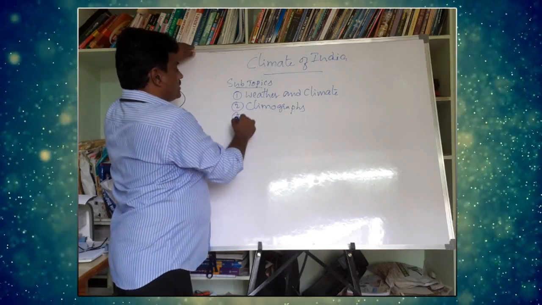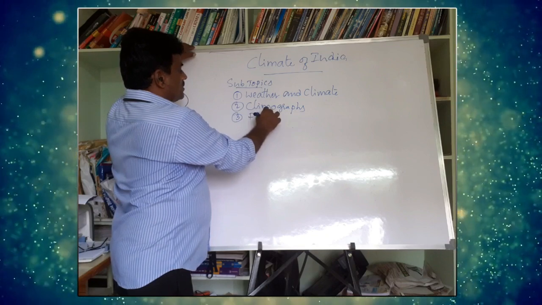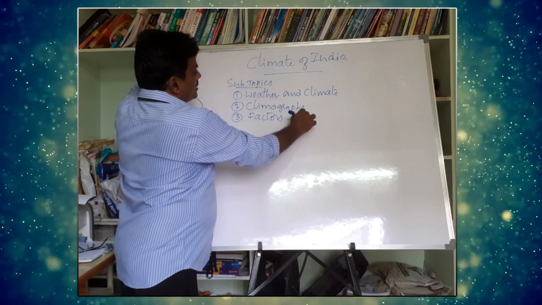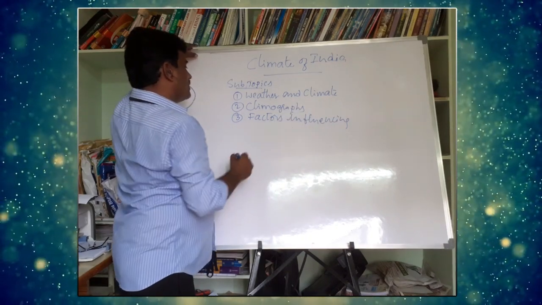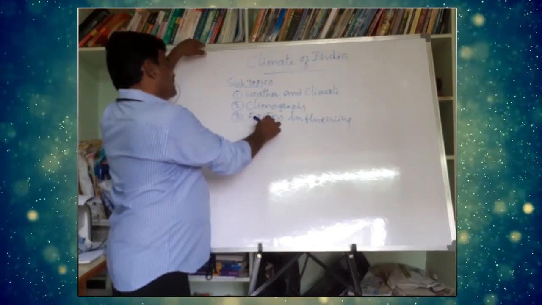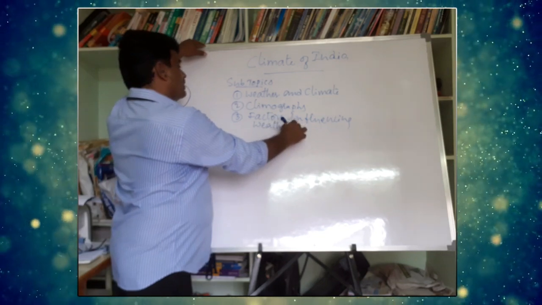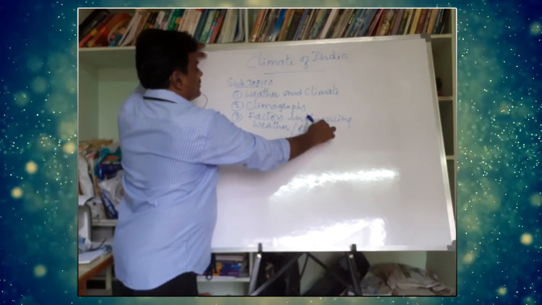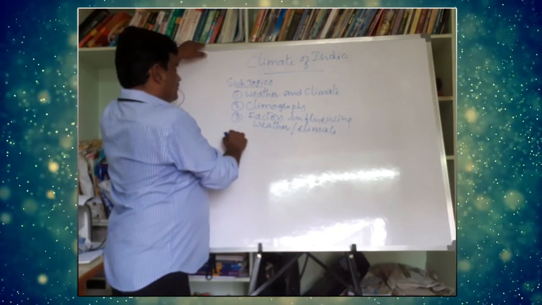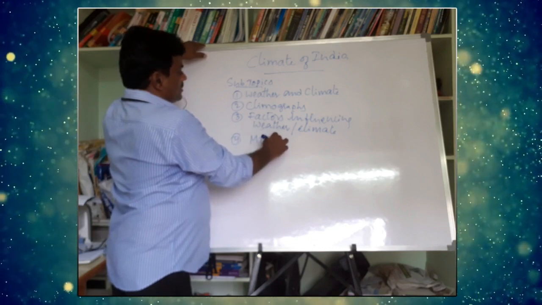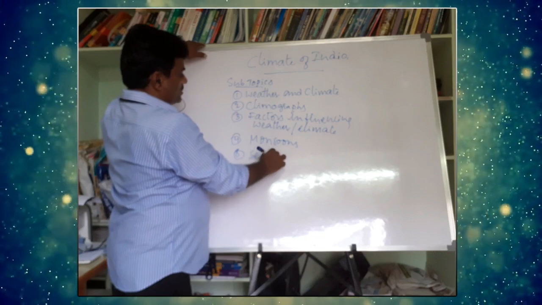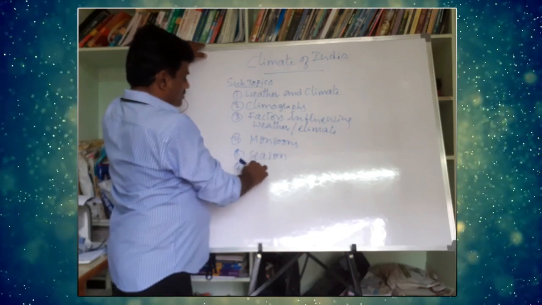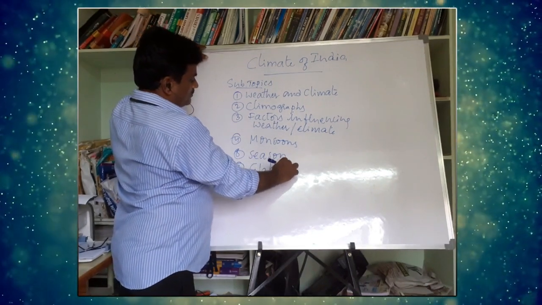Third subtopic is about factors influencing weather and climate, followed by the monsoon system, monsoons. Fifth one, seasons, and sixth one, global warming.